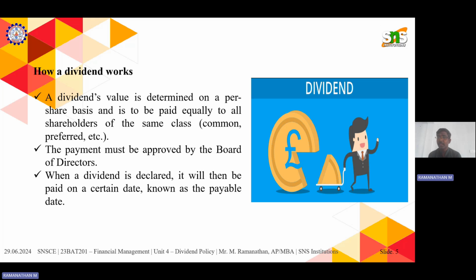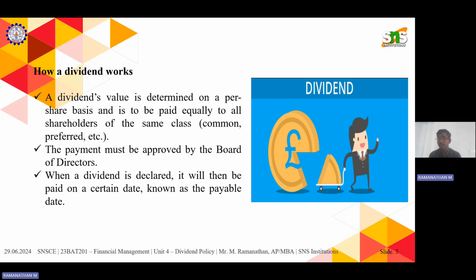They decide whether to give the dividend, or invest the profit in other options, or distribute it to shareholders, or reinvest it in the same business. So there are three decisions the board of directors can take.